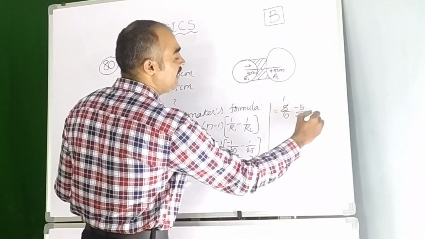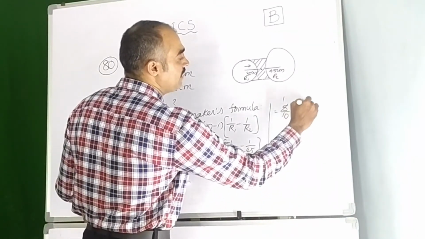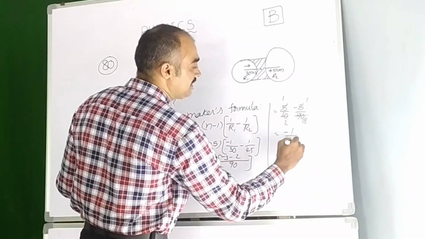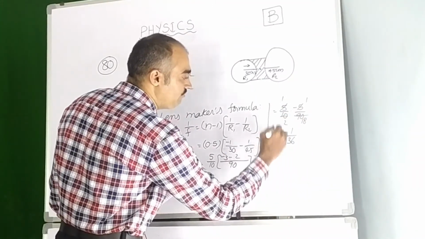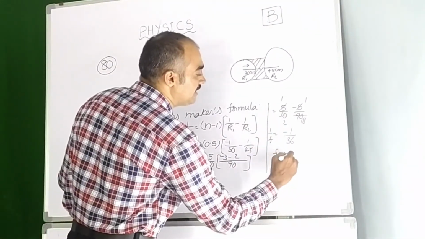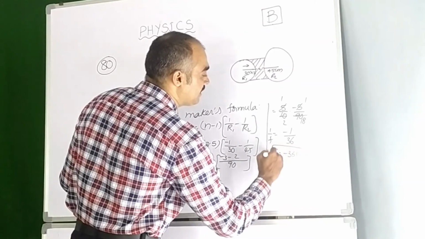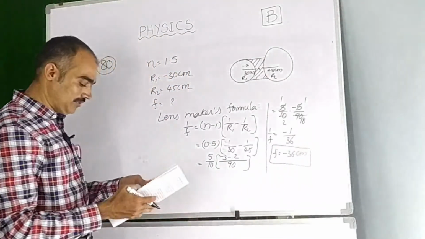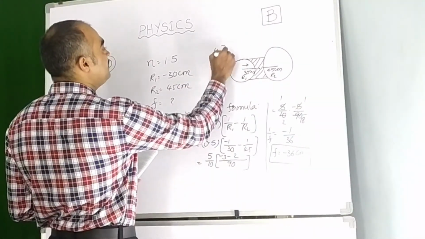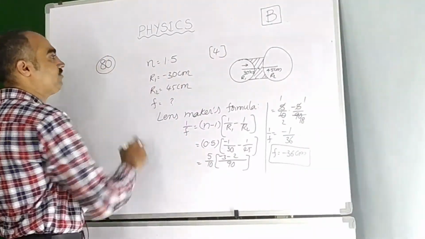5 1 time is 5, 5 18 times is 90. This one 5 1 time, 5 2 times. So it is plus into minus, minus 1 by 18 2 times, 36. This is the value of 1 by f. Now the question is f. So let us take the reciprocal. It is minus 36 centimeter. Now let us see the options here. From the options, minus 36 centimeter is the fourth option. Therefore the fourth option is the right one for the question 80.